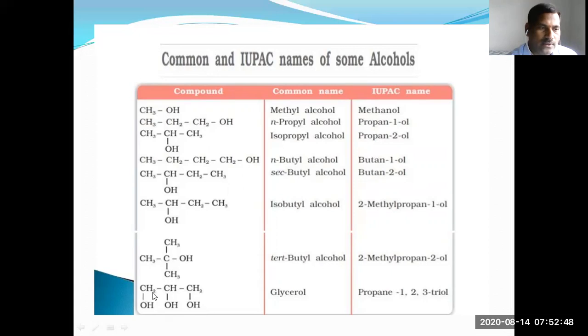Whereas see here, 3 carbons and 3 OH groups are present. The name of this compound is glycerol. So 3 carbons, the parent name is propane. 3 OH groups are present on carbons 1, 2, 3. That's why triol. The total name of this compound is propane-1,2,3-triol.